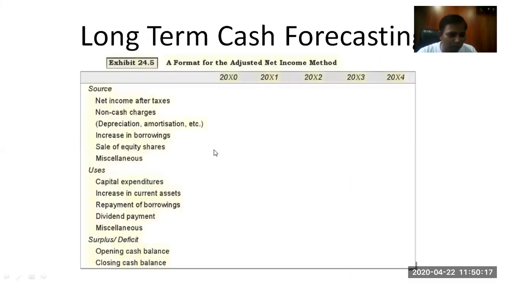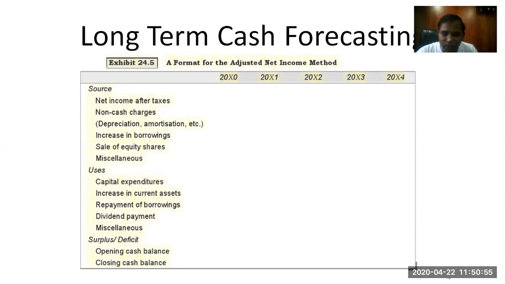So this is the format given for long-term cash forecasting. If you see here, it does not talk about cash receipts and cash payments. It starts with the sources from where the cash will come and where it will be used. So you will identify net income after taxes, as we discussed in the sources of long-term finance. We know that retained earnings are the best source of long-term financing available to a company, because it comes without any kind of burden on the company.